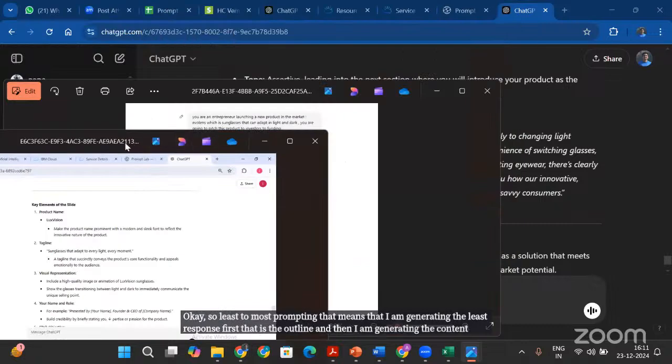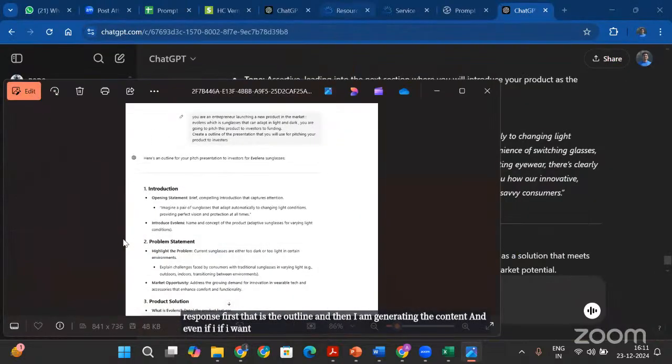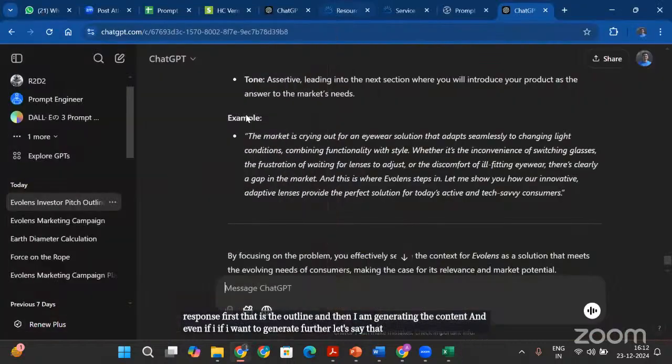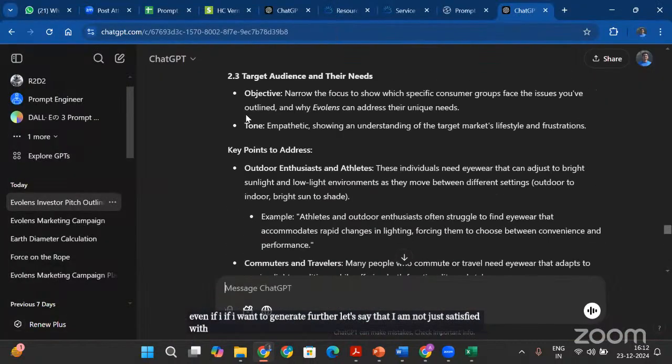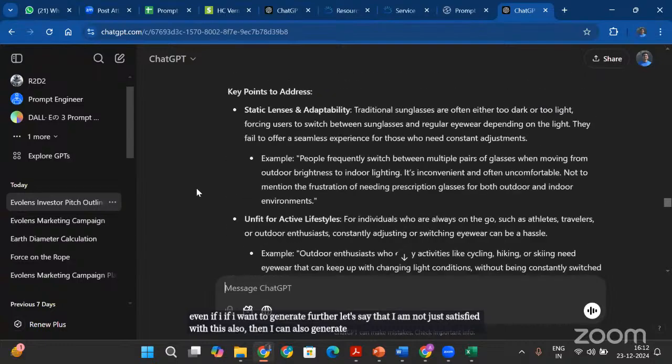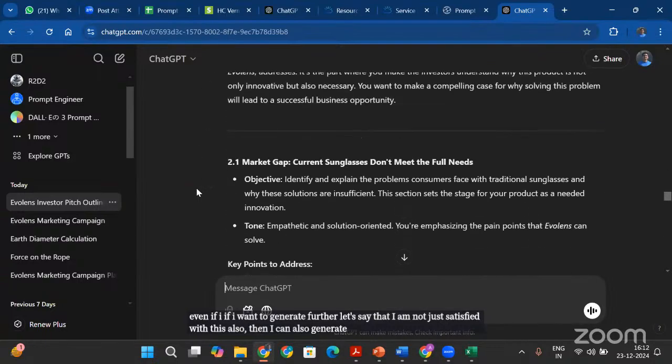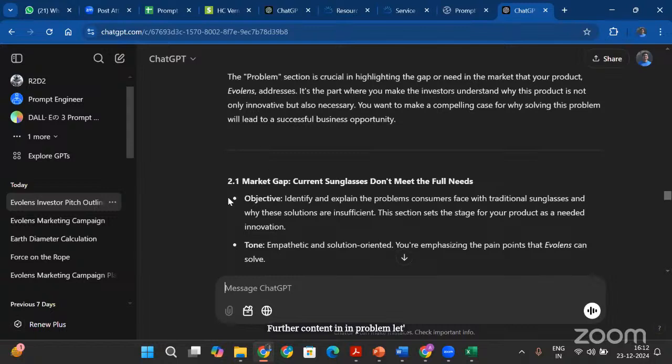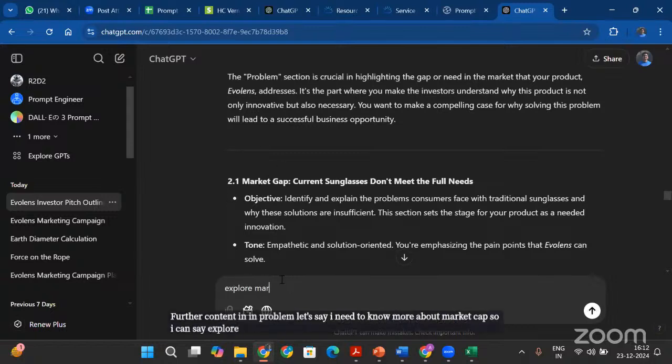And even if I want to generate further, let's say that I am not just satisfied with this, then I can also generate further content in the problem section. Let's say I need to know more about the market gap, so I can say explore market gap.